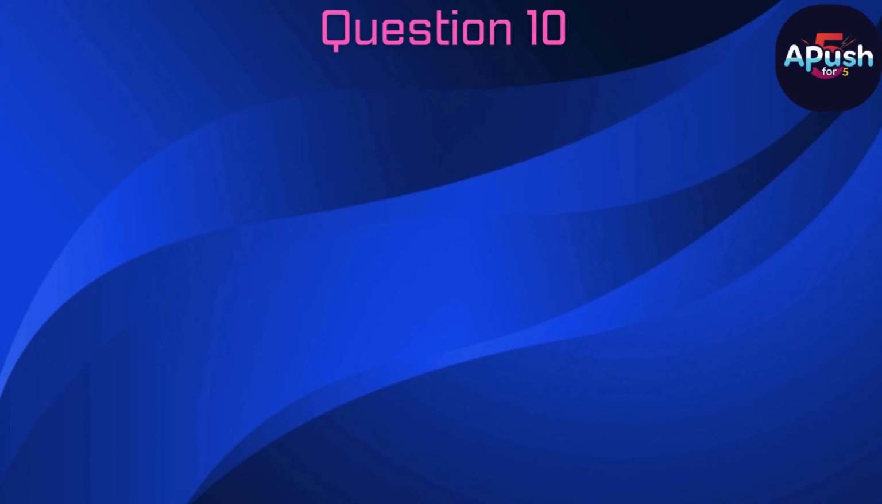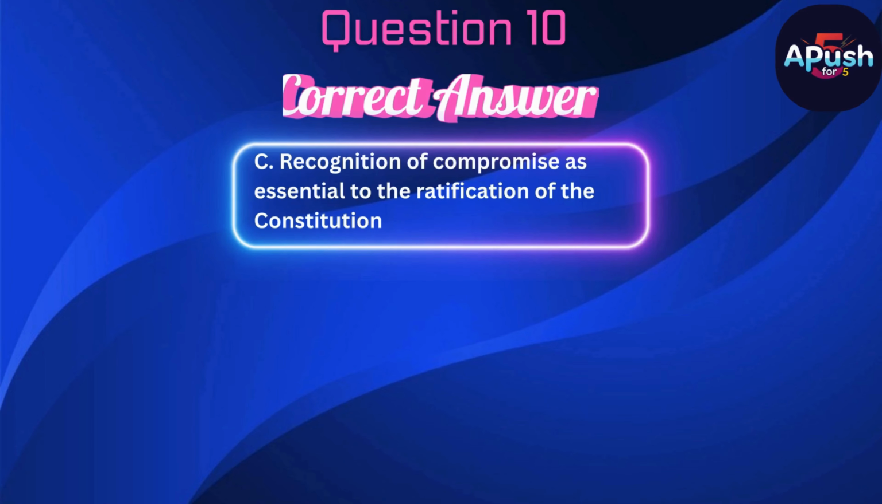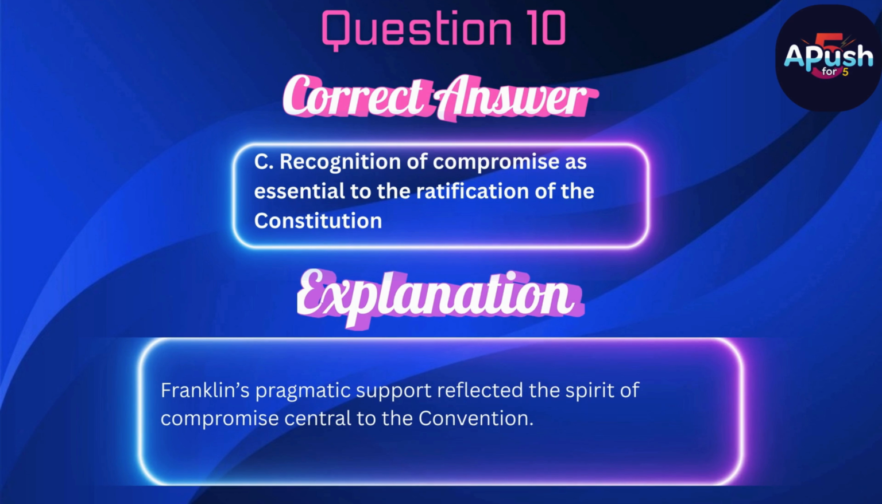The correct answer is C. Recognition of compromise as essential to the ratification of the Constitution. Franklin's pragmatic support reflected the spirit of compromise central to the convention.